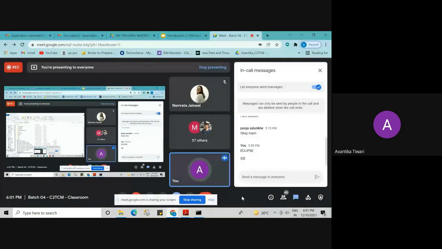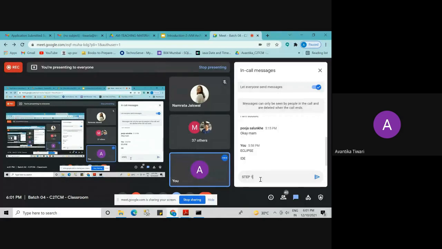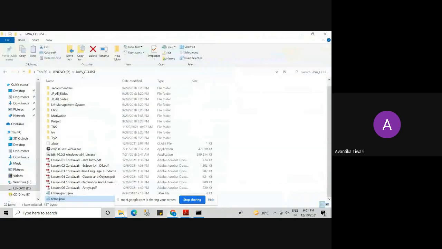Please check your chat box. Step 1: write the program. Once you write the program, you have to save it with the .java extension. Can you see? Type Java file, size 137 bytes, and the name is temp.java. So the source file, the program that we write, will be saved with .java.